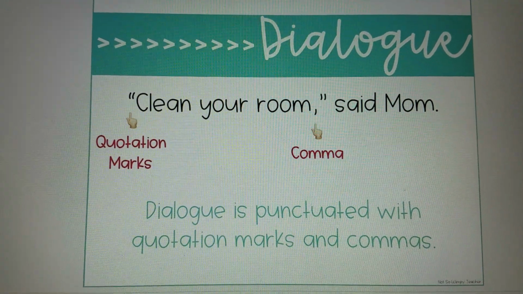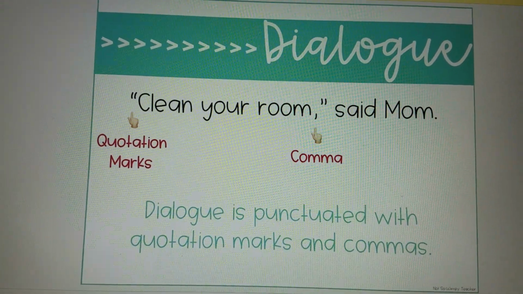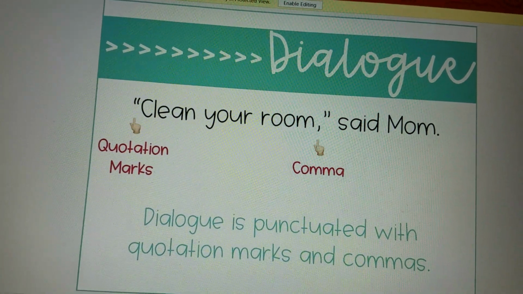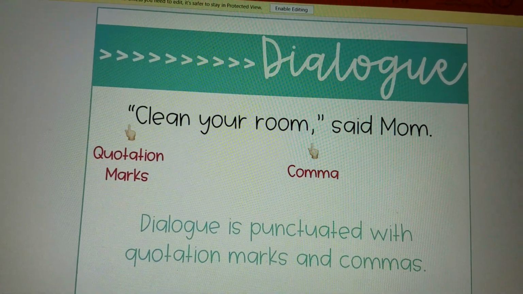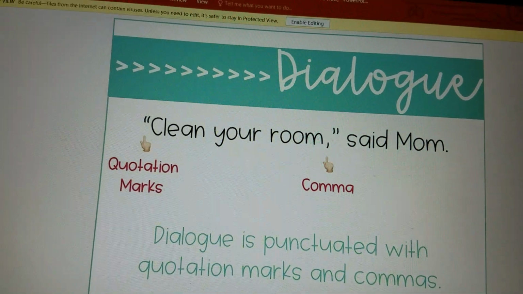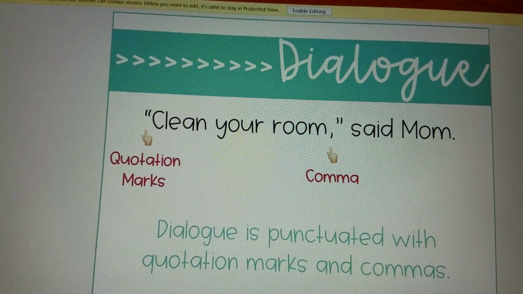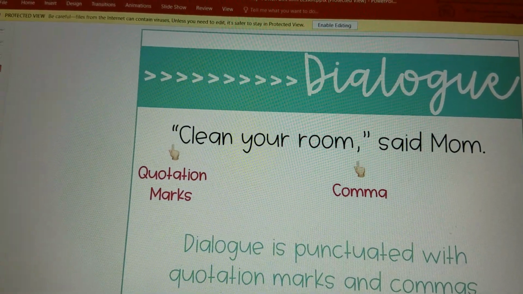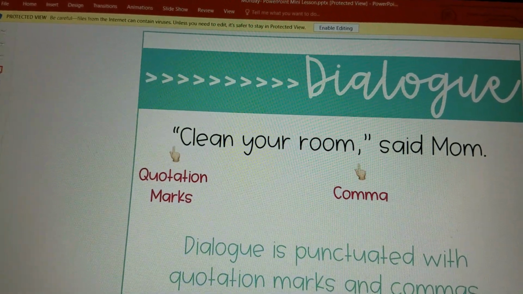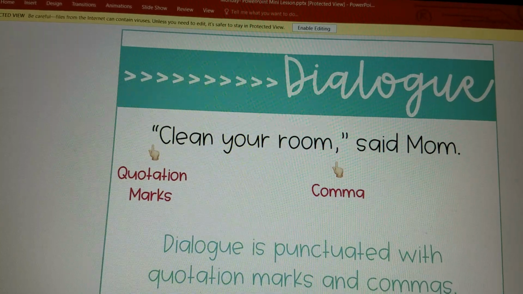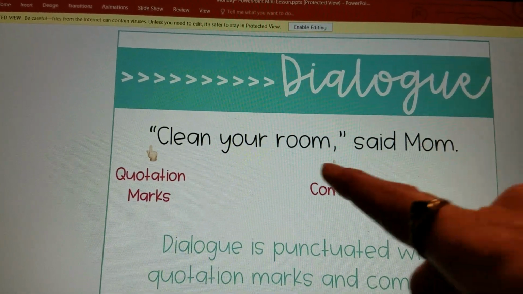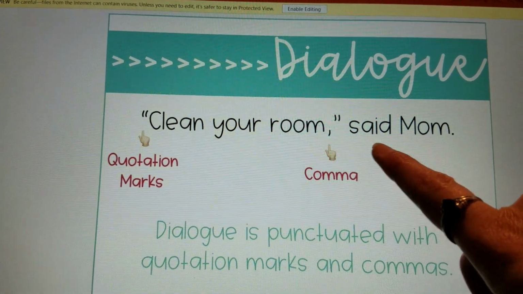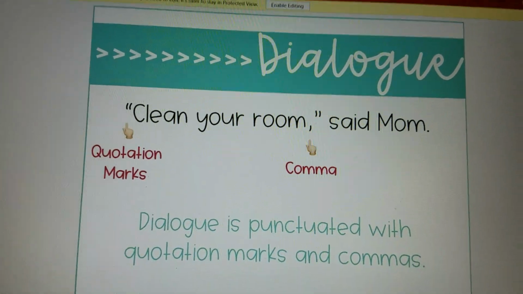Another thing that you will notice about dialogue is that it has quotation marks, and it also has a comma. A comma separates the quotation from the words that tell you who is speaking. So our comma here separates our dialogue, "clean your room," from "said Mom," who is actually doing the speaking.